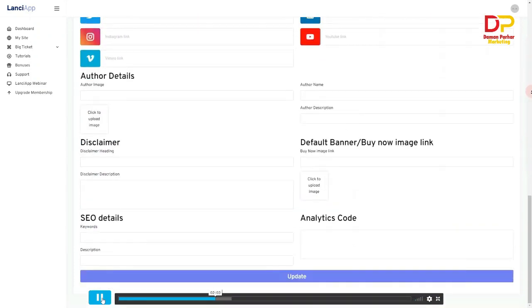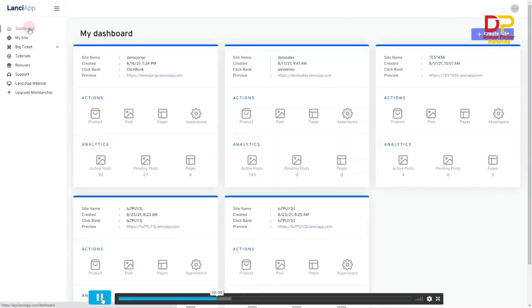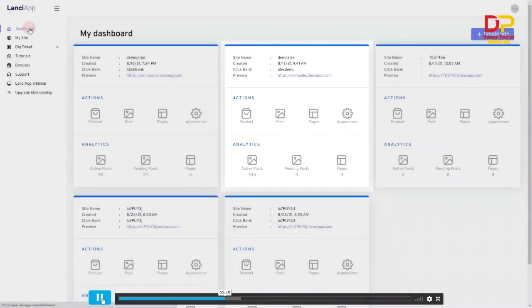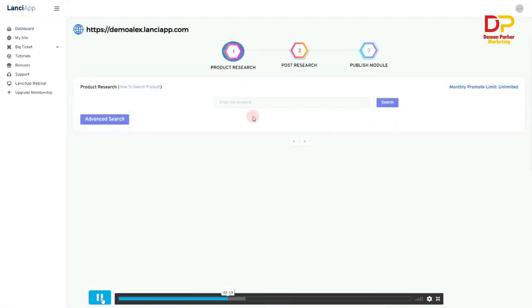Let's move to the product research function. Here, I'm in the dashboard. Go to my site that I created with the subdomain demo LS. Let's start with the product research. Click on product research. Step 1, here you have to put your keyword. I'm going to put affiliate marketing as my keyword. I will click on search.